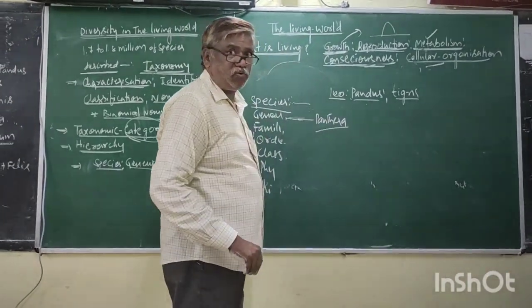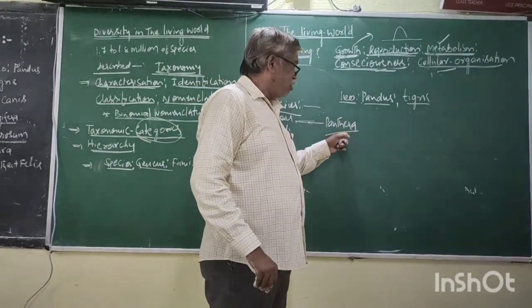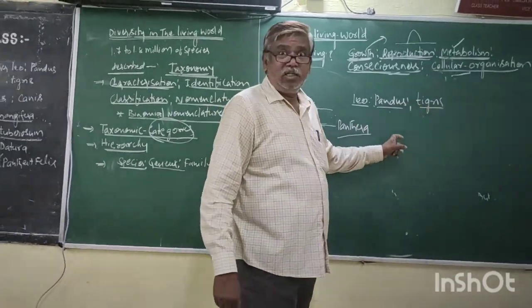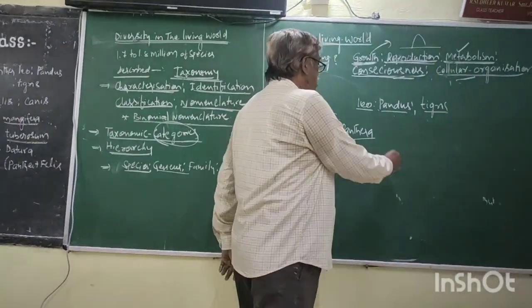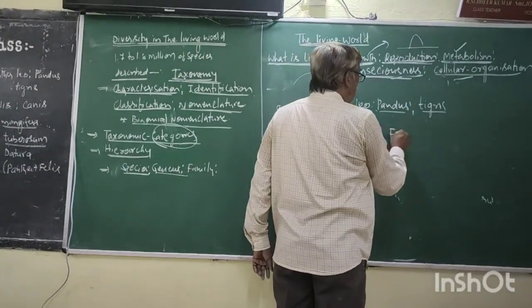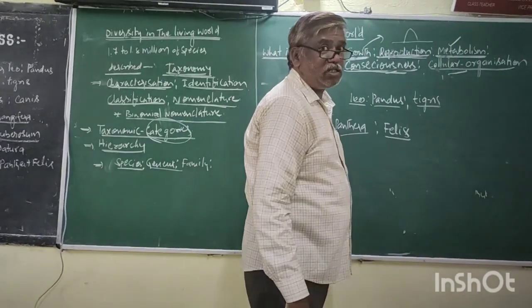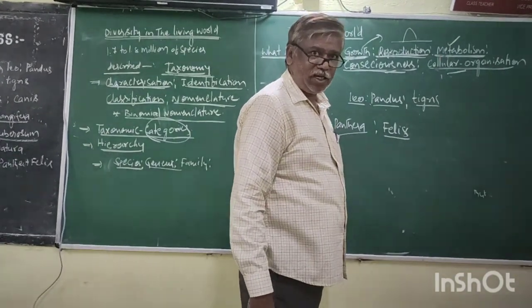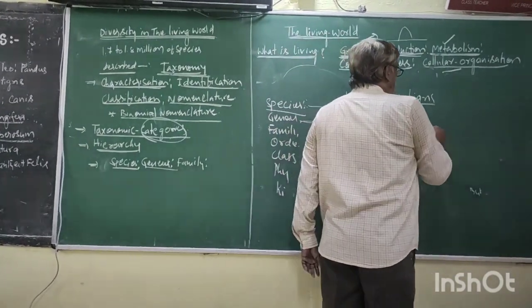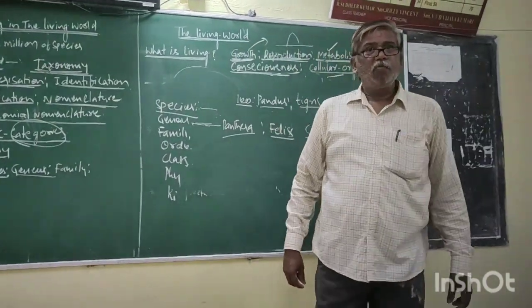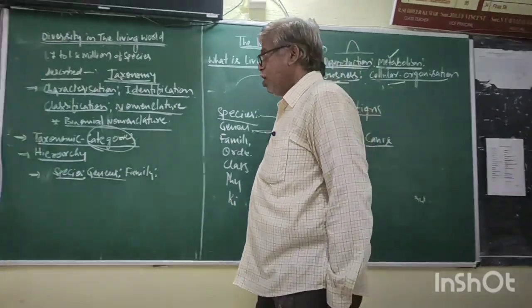Panthera is the genus of lion. Panthera is the genus of leopard. Panthera is the genus of tiger. Like this, another genus, Felis. Felis is the genus of cat. Canis is the genus of dog. This is the animal example. Plant example. Right.